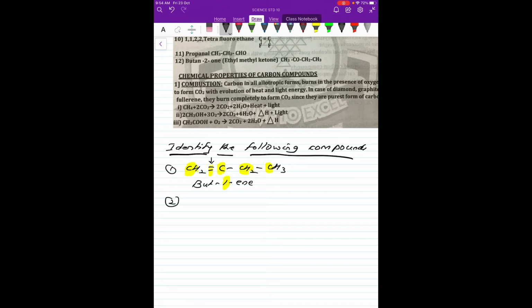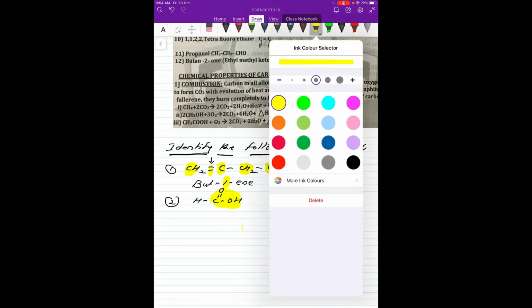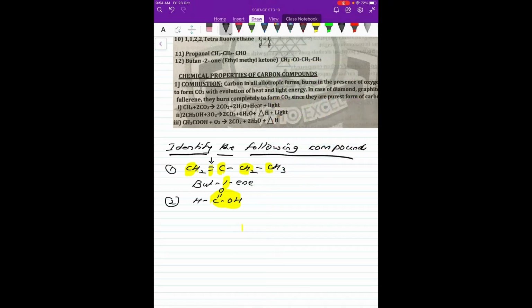For example, we can have HCOOH. Now if you remember, COOH is a carboxylic acid group. But how many carbon atoms are there? There is only one carbon atom here, so it is methane.